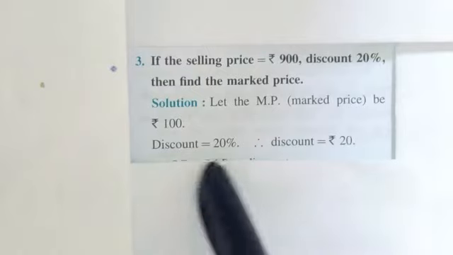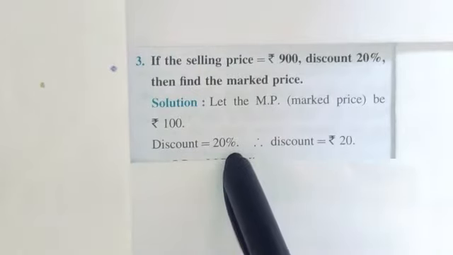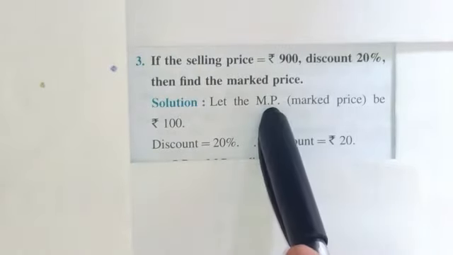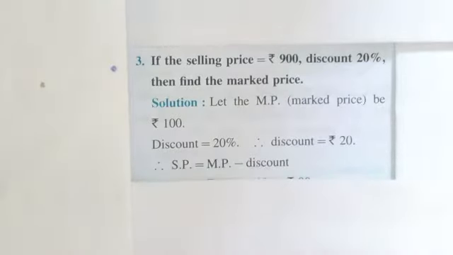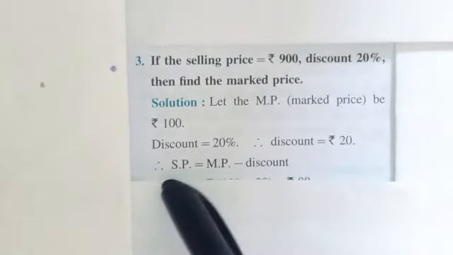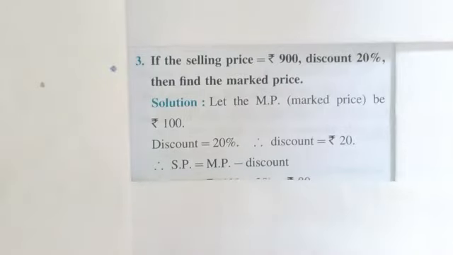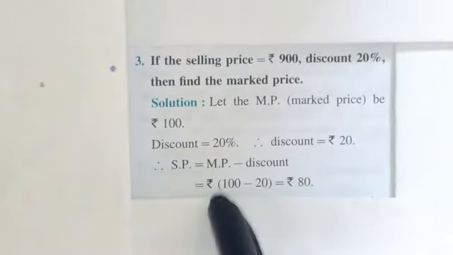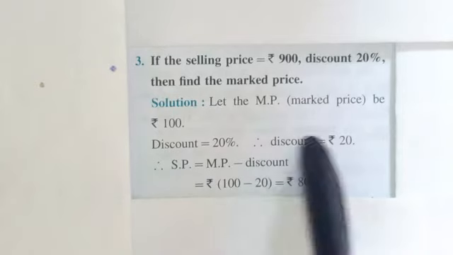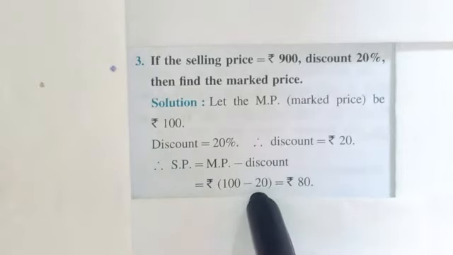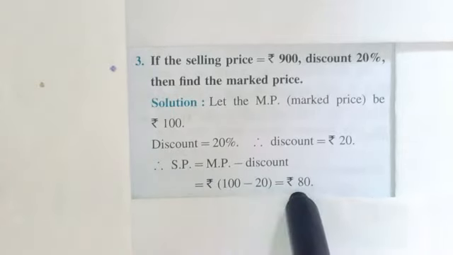So if the discount is 20%, it means 20 rupees if the mark price is 100, and we use the formula selling price is equal to mark price minus discount. Put the values: mark price is 100, minus the discount 20, then the SP, selling price, will be 80 rupees.